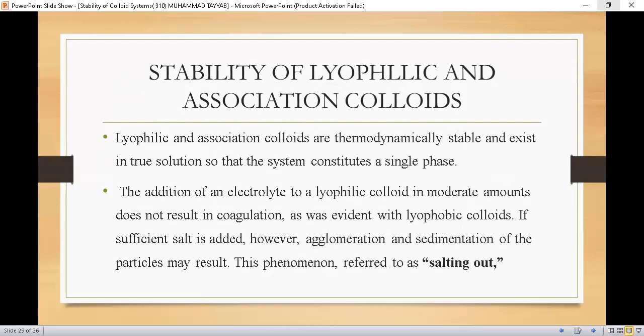The addition of electrolyte to a lyophilic colloid in moderate amount does not result in coagulation, as was evident with lyophobic colloids. If sufficient salt is added, however, agglomeration and sedimentation of the particles may result. This phenomenon is termed salting out. The coagulation of a lyophilic colloid by the addition of salt is called salting out.